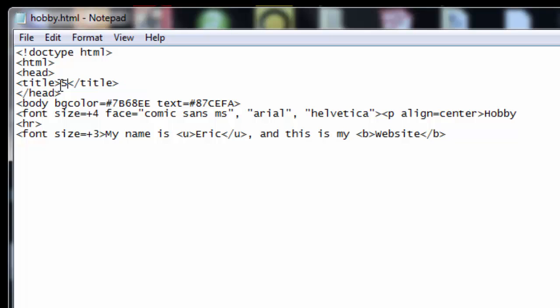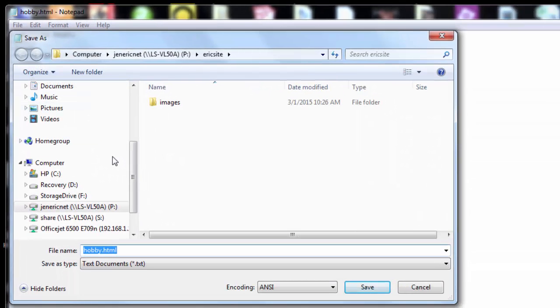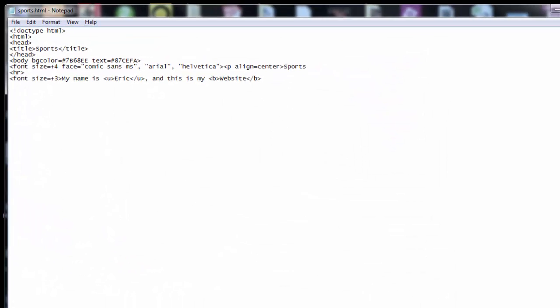Now I'm going to make one called sports. My favorite sport. And I'm going to say sports. And I can change this all later. And Save As, remember, very important, Save As. This gets a little dicey sometimes. sports.html. Okay, now let's take a look and see what I've done. I made a bunch of web pages right off the bat.